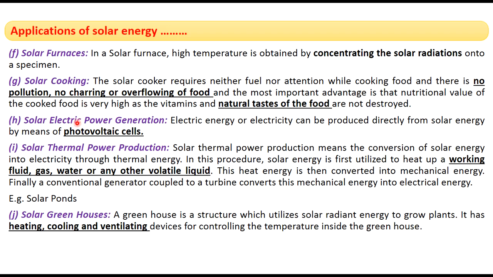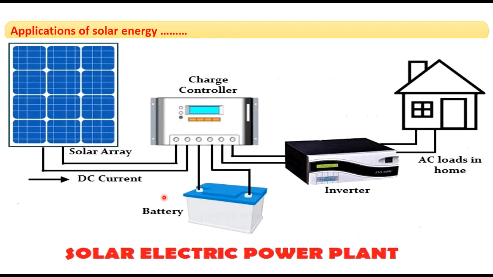Next application is solar electric power generation. Electric power can be generated using solar energy by using devices called photovoltaic cells. This is a solar electric power plant. This is the solar panel, and when solar energy is incident on this panel, it will generate direct current which is stored in a battery, or which is fed to an inverter. From the inverter we can use the electricity for household purposes.